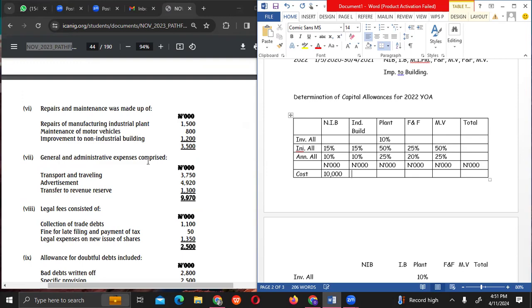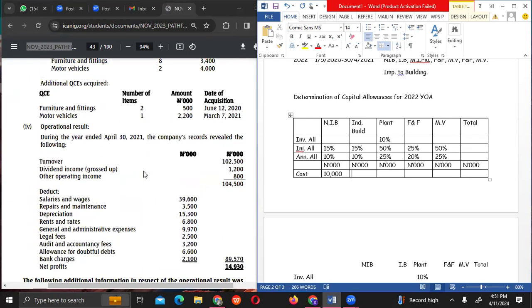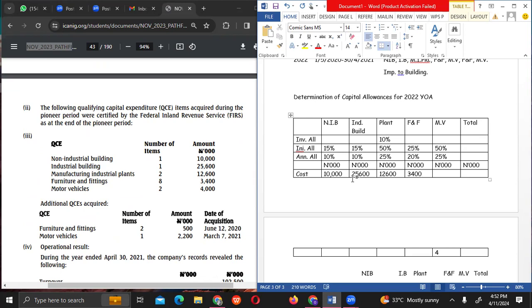Non-industrial building is how much? 25,600. Then plant is how much? 12,600. Furniture and fittings, 3,400, right? Motor vehicle is how much? 4,000. Do you get it to this extent? Yes, sir.